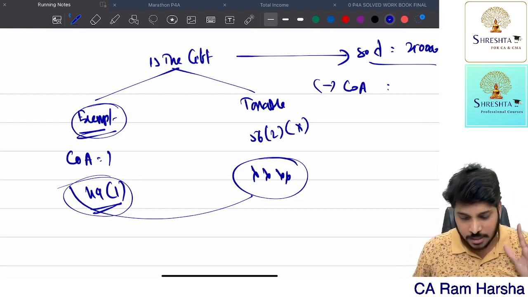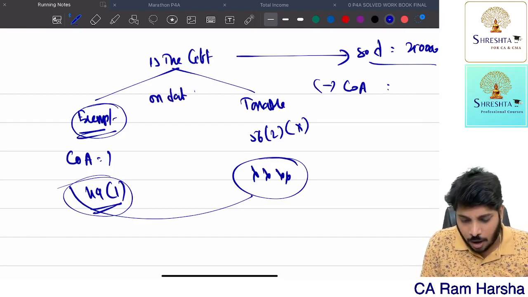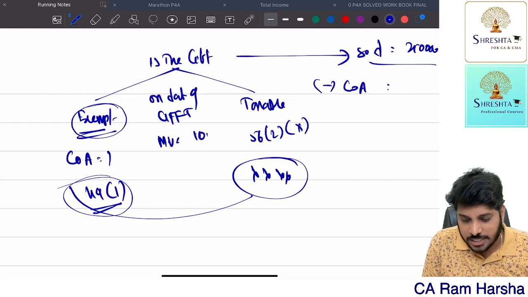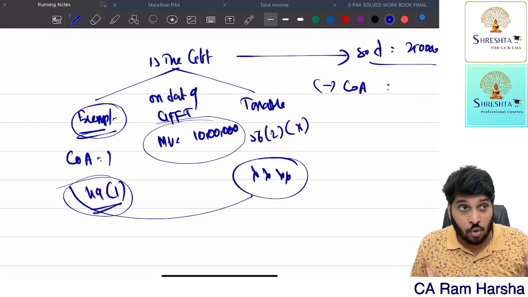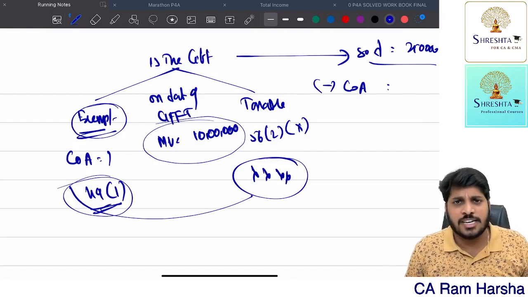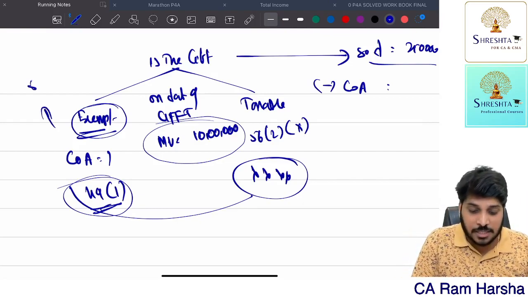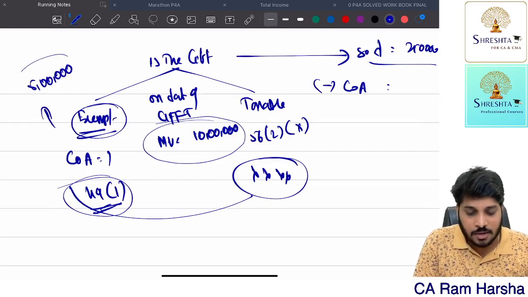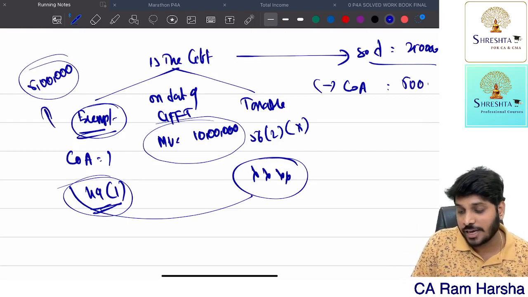Understood or not? When I received a gift, on the date of gift the market value is 10 lakh. But at the time when I received this gift, it is exempted. So what does 49.1 say? Cost to the previous owner, not market value. Now, the previous owner purchased it for 5 lakhs only. The one who gifted me purchased it for 5 lakh and gifted me. So cost of acquisition is 5 lakh.